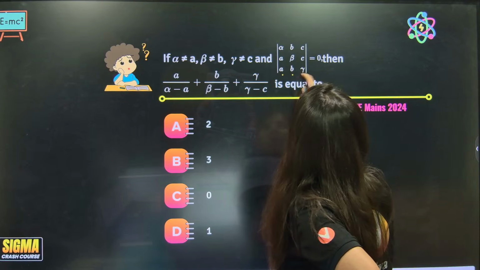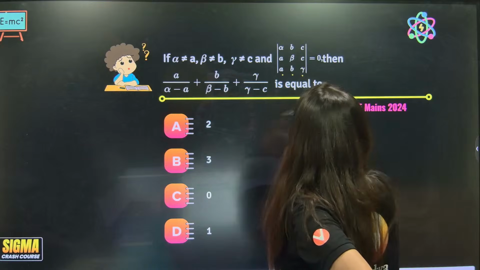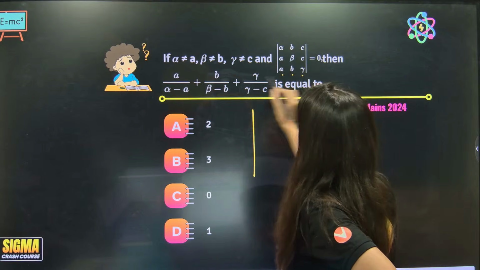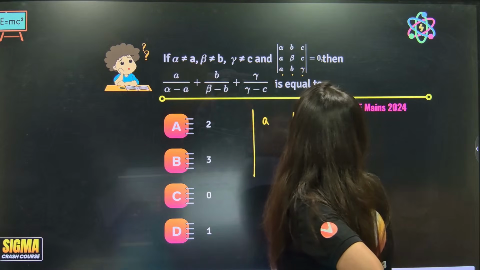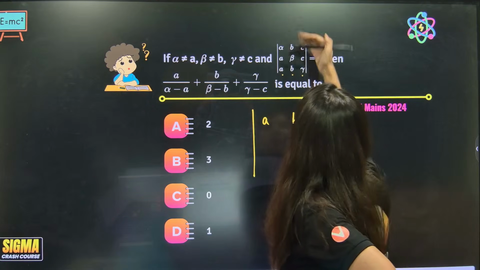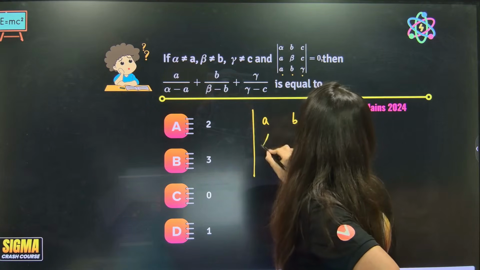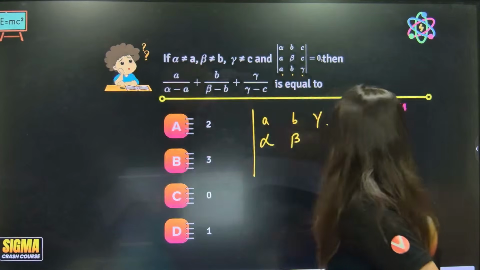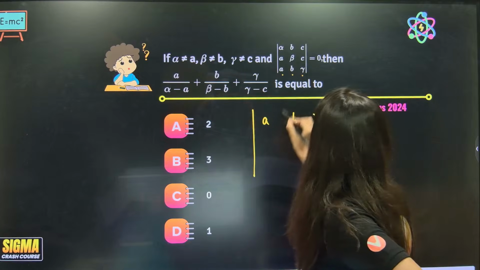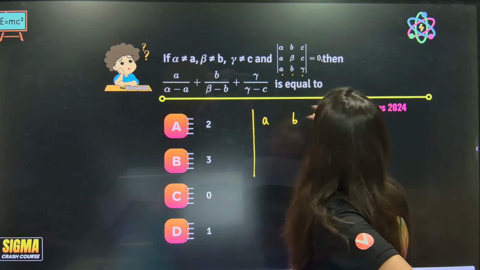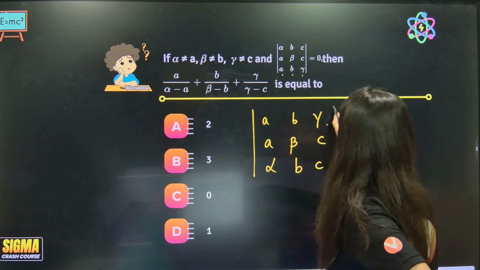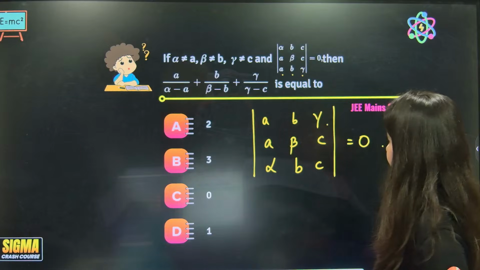So now what we are going to do is, I can see alpha, beta, gamma. Okay, anyway, it is 0. So this is A, B and gamma, right? So let me keep A, B and gamma over here, and let me now keep alpha, beta, C over here. Is it A, B, C or alpha, beta, C? So it is alpha, beta, A, B, gamma on the first side. This is A, beta and C, alpha, B and C. Yes, this looks clear.